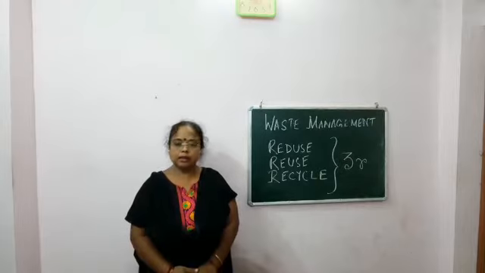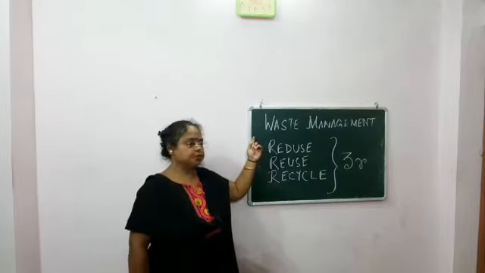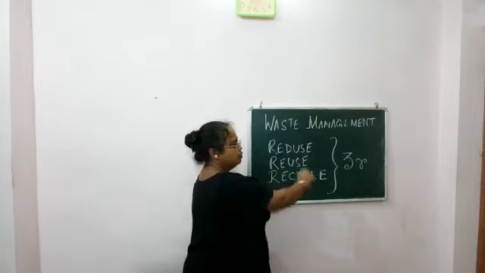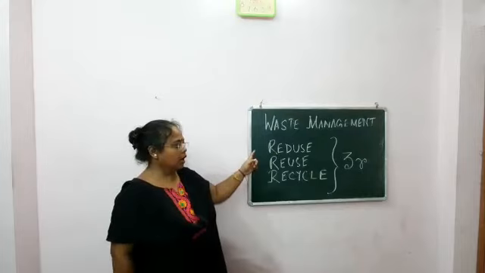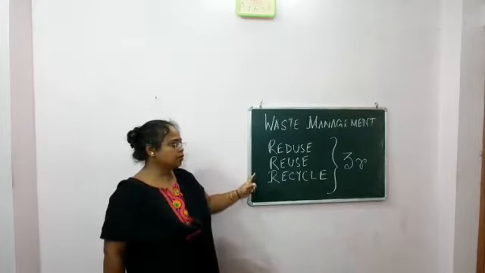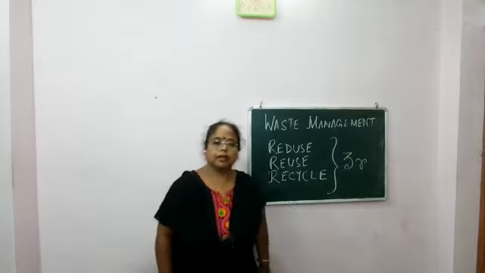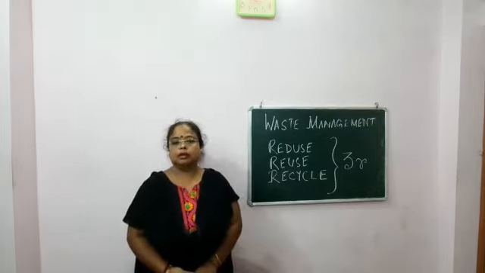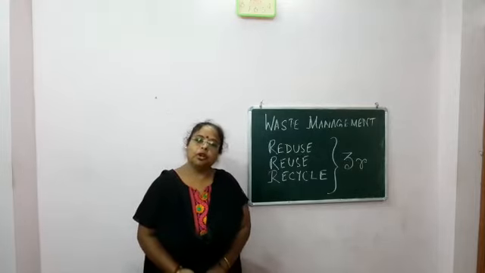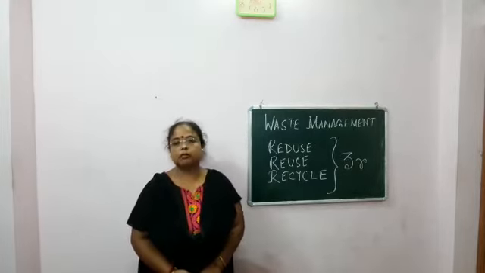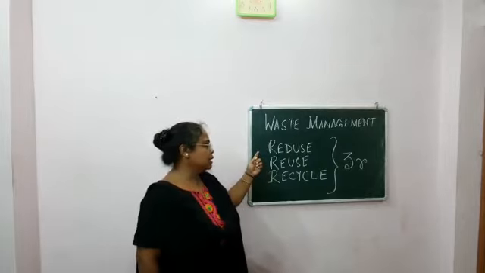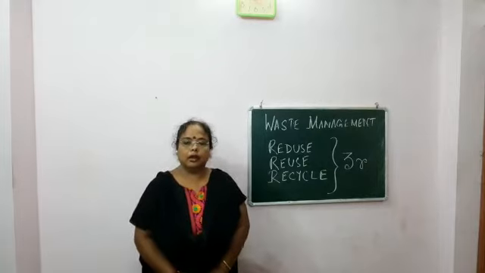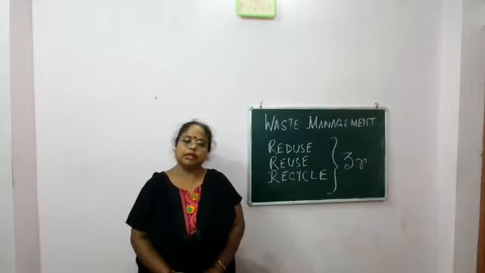Today I will discuss waste management. In waste management, today I shall discuss 3R. 3R means reduce, reuse and recycle. In the modern world, waste is becoming an environmental problem. Waste can be managed effectively in 3 ways. The 3 ways are reduce, reuse and recycle. So let's see what is reducing the waste.